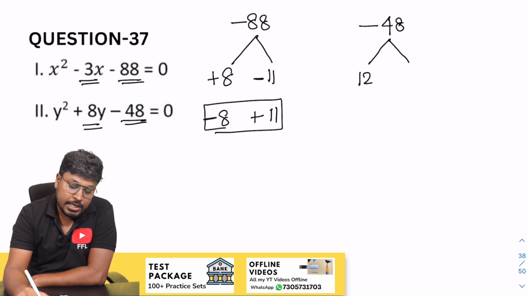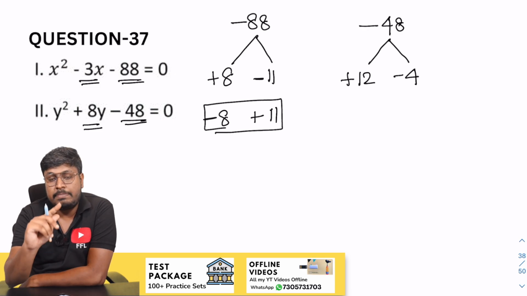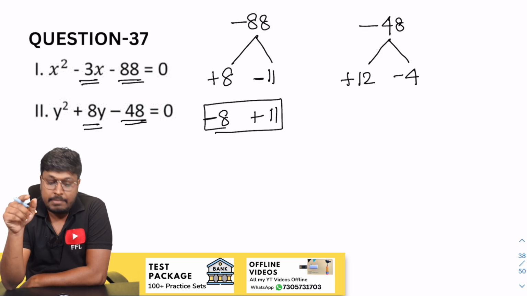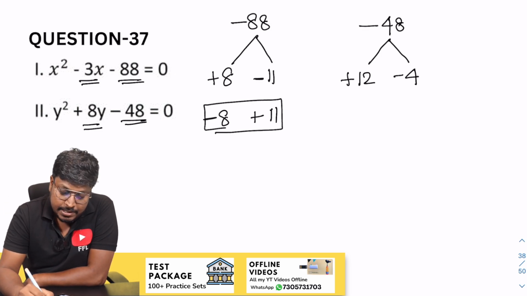12 4s are 48. So plus 12 minus 4. When you multiply plus 12 and minus 4, the resultant will be minus 48. When you add plus 12 and minus 4, the resultant will be plus 8. So while writing, change the sign: minus 12 and plus 4.